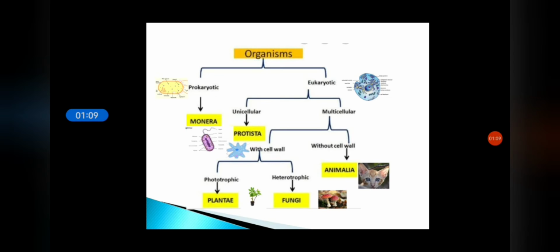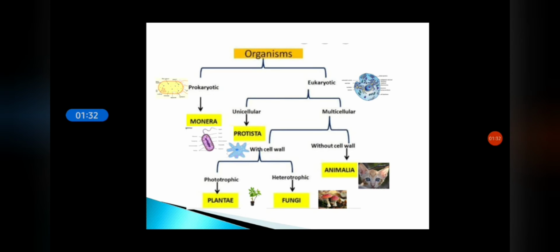Unicellular organisms form kingdom Protista. Example, amoeba and euglena. Again, multicellular organisms differ whether they have cell wall or they do not have cell wall. Examples of organisms having cell wall are the kingdom Plantae and fungi.